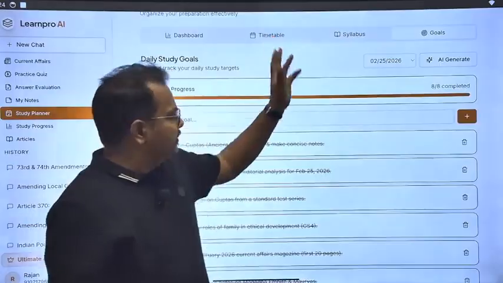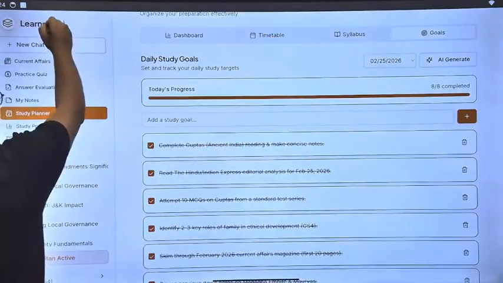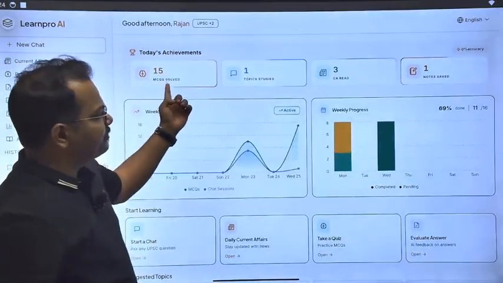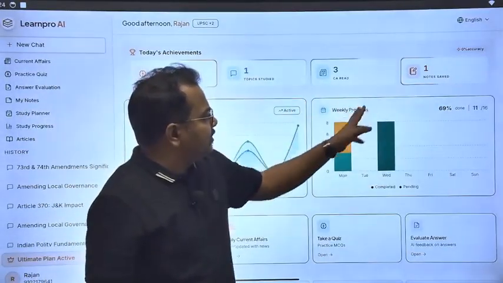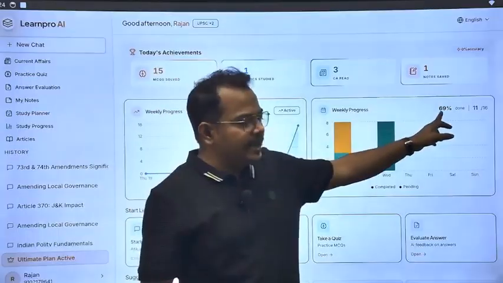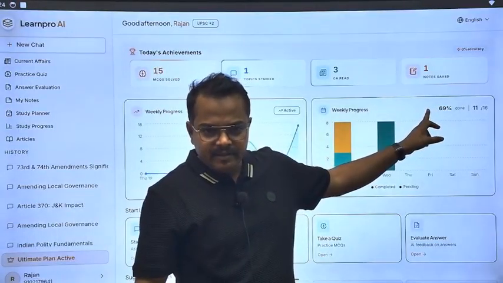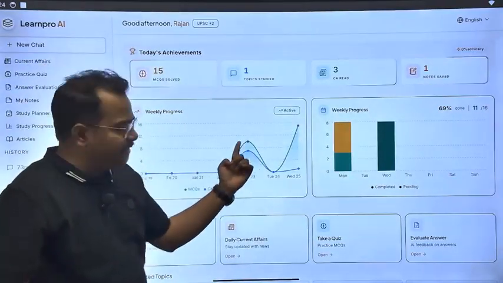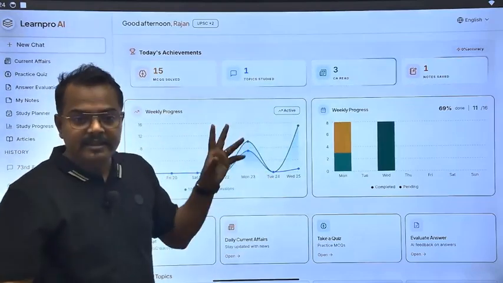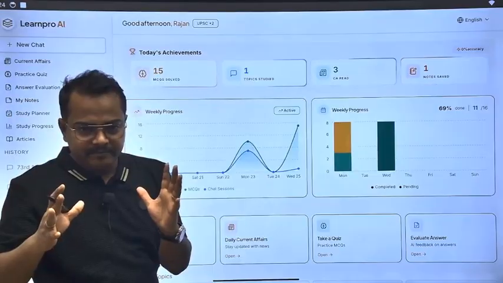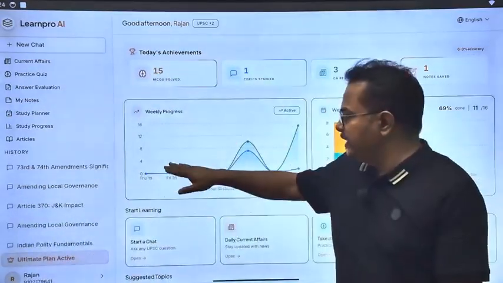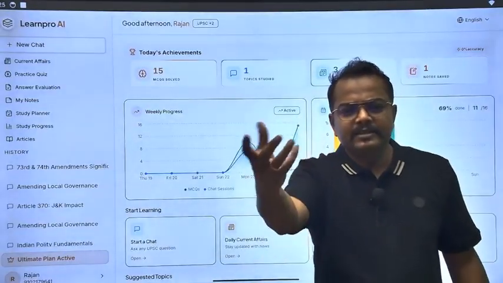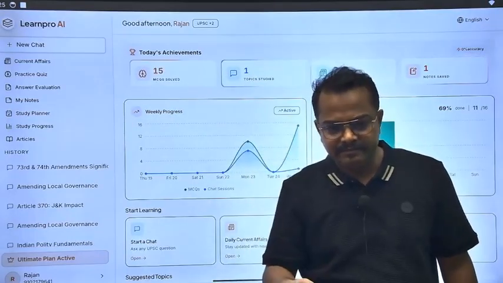So you can finally go and check the home page, a dashboard. So your goals are completed, MCQs you have solved, current affairs you have read 1. So in your weekly progress 69% thing is done. Okay, in today's weekly progress how much you are, whether your graph is going upward or downward, it will tell you, so that you get alert, because this graph should always point in this direction like this, a smooth transition, that every day you are doing something, you are solving 5 MCQs extra.